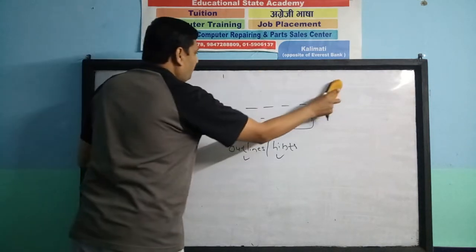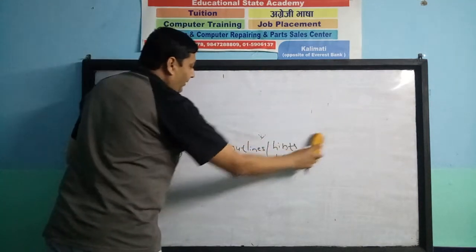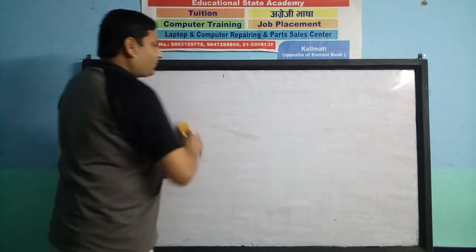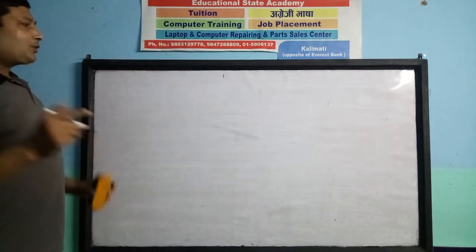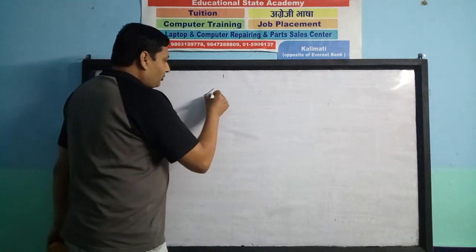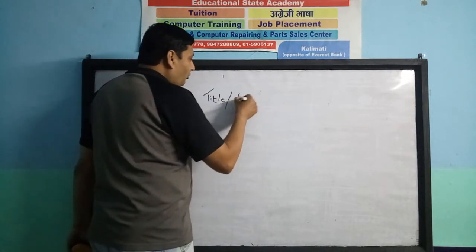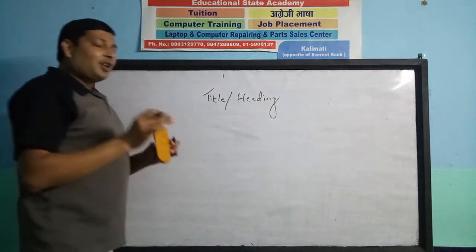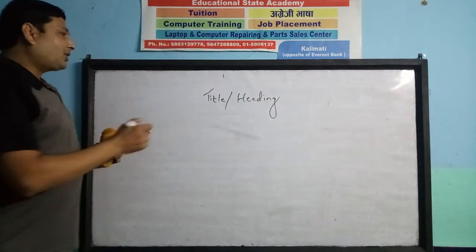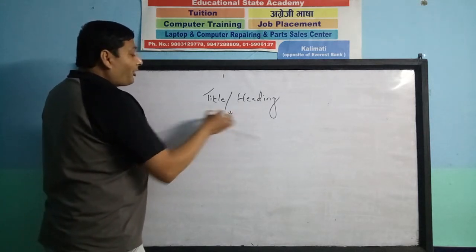The second thing is starting. Now we can start writing a story, but a story is incomplete without a title or heading. So a title or a heading is compulsory. The second formulaic structure that one has to keep in mind is writing a title or a heading.